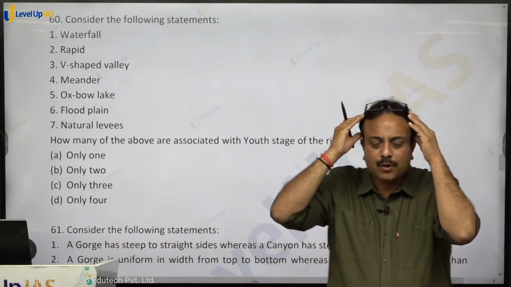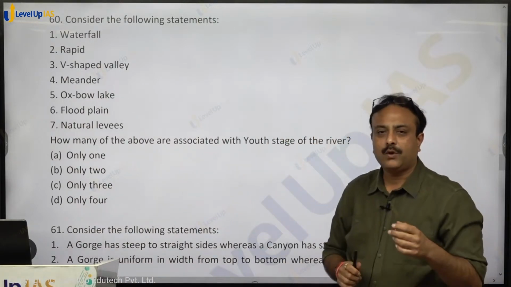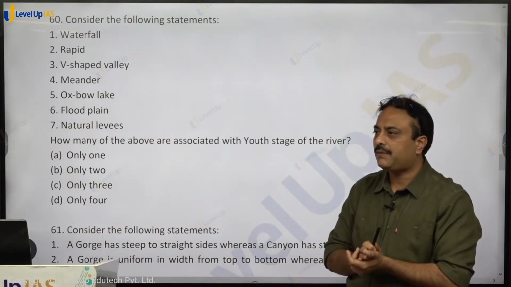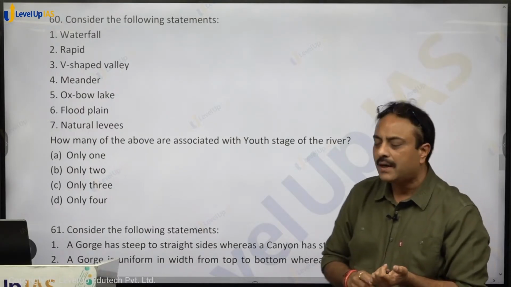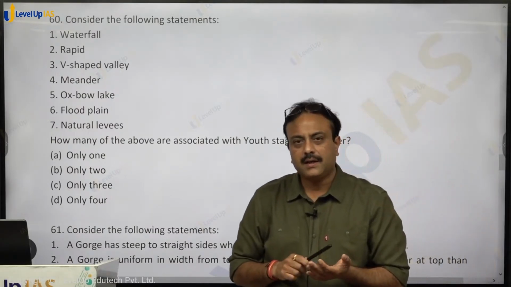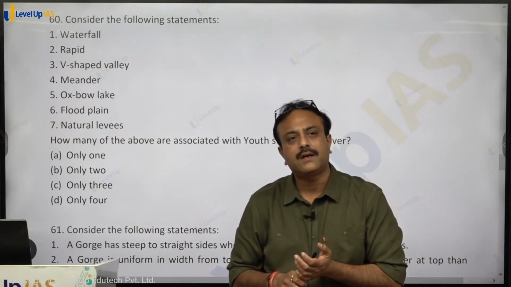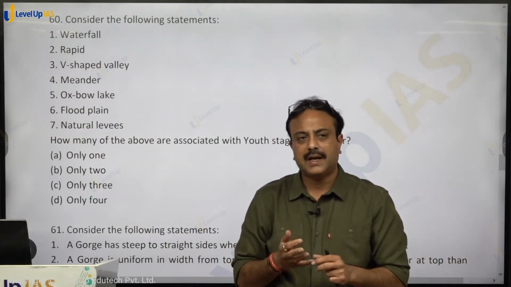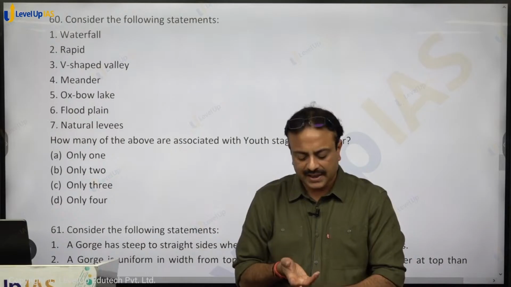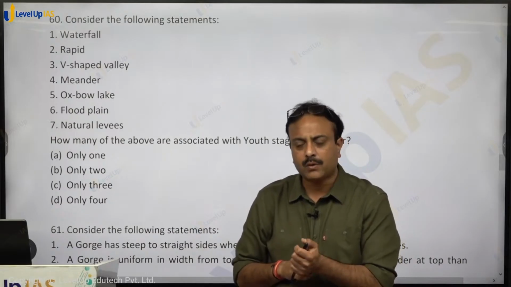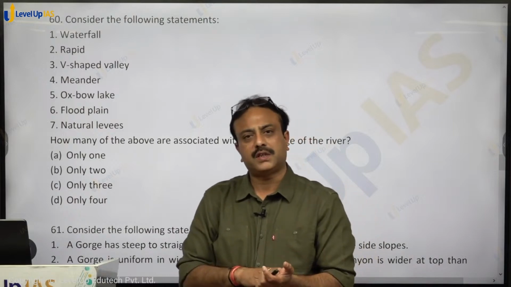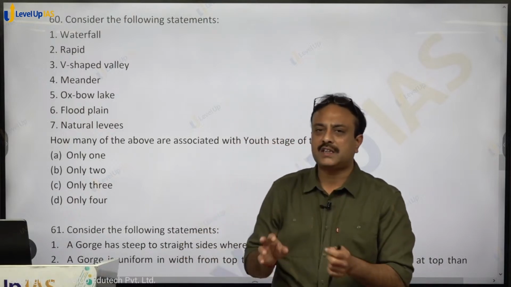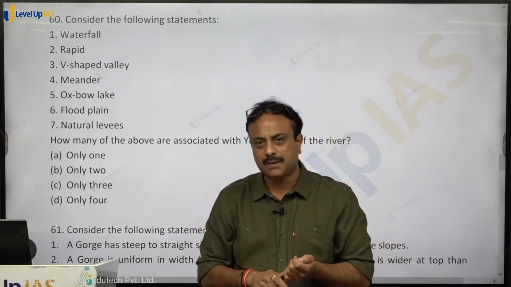Topography is basically a topography in which you are having traces. Some traces are left out, and those traces are studied in such a manner that the current agents which are acting in that particular region, like wind, water, glacier, are conducting some erosion, some deposition.